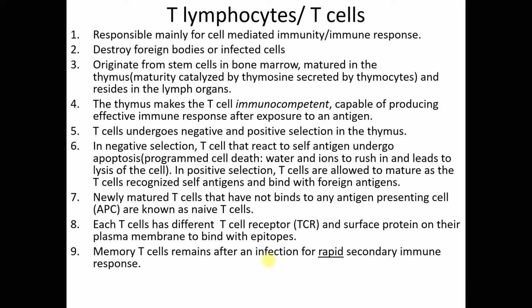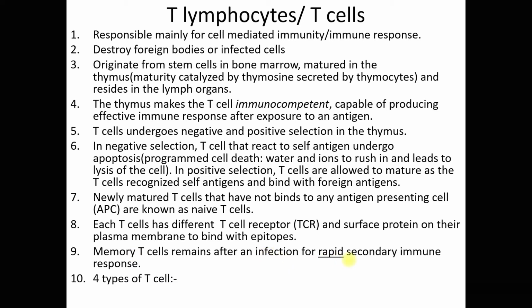So what happens in the next infection, which is the secondary immune response, a rapid immune response will be shown by your memory T cells, because the T cells remembered the particular antigens during the primary immune response. Alright, so memory T cells remain after an infection for rapid secondary immune response.